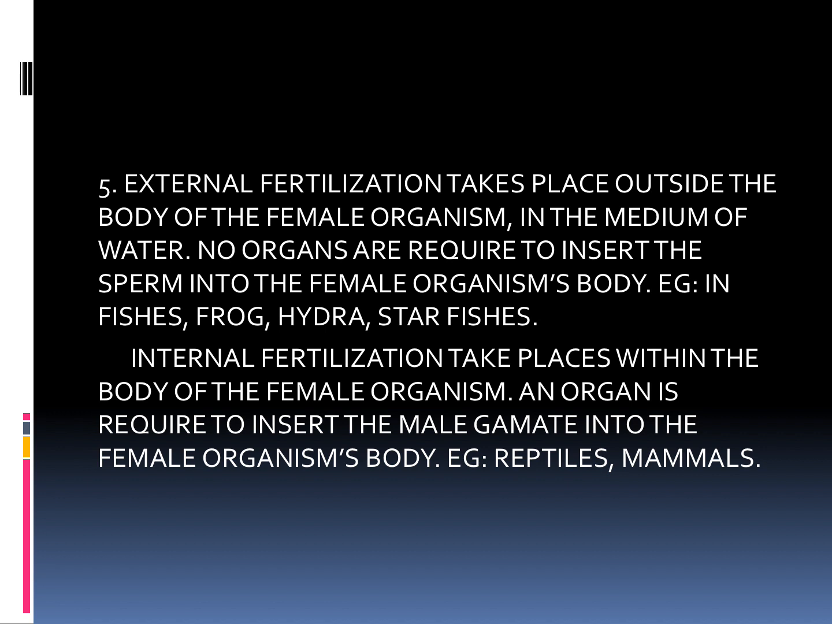Internal fertilization takes place within the body of the female organism. An organ is required to insert the male gamete into the female organism's body. Examples: reptiles, mammals, etc. Okay. Fifth question. How does external fertilization differ from internal fertilization? Provide two examples of each.